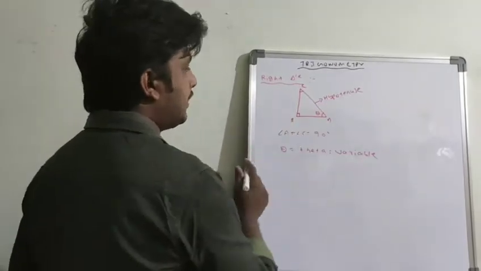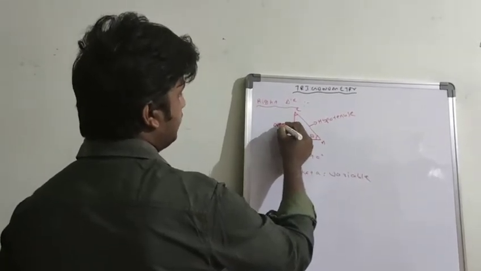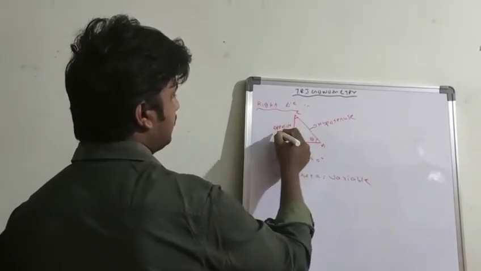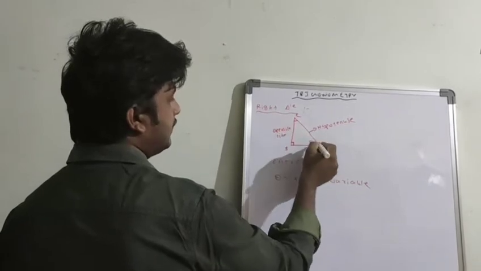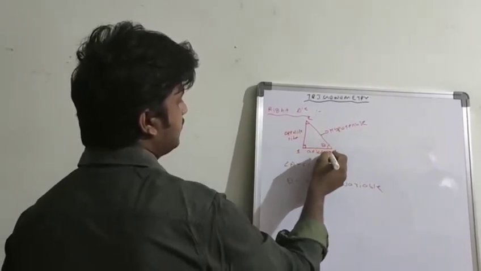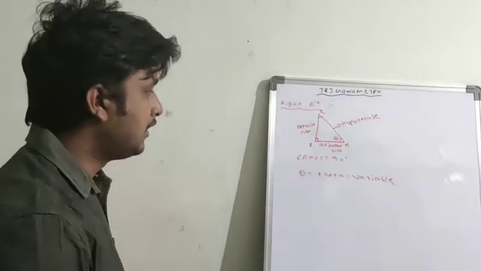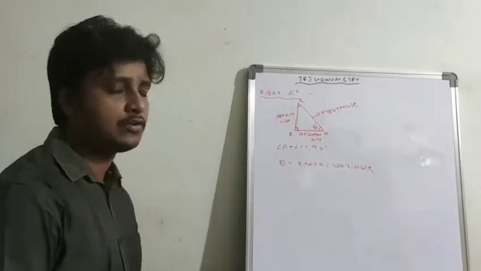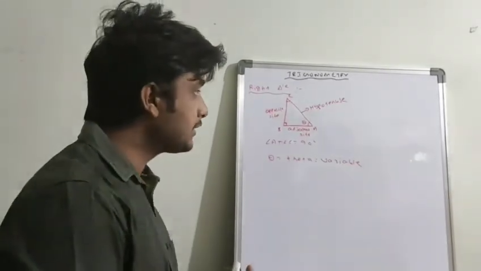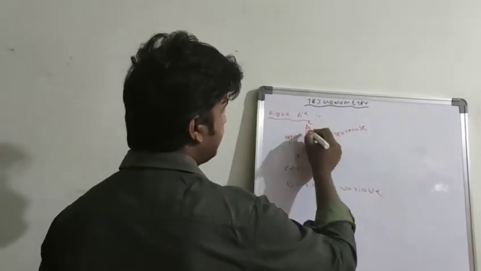If this is theta, the side opposite to theta is called the opposite side, and the side adjacent to theta is called the adjacent side. There are two possibilities to take the variable in different places. You can take theta here, otherwise you can take theta here.